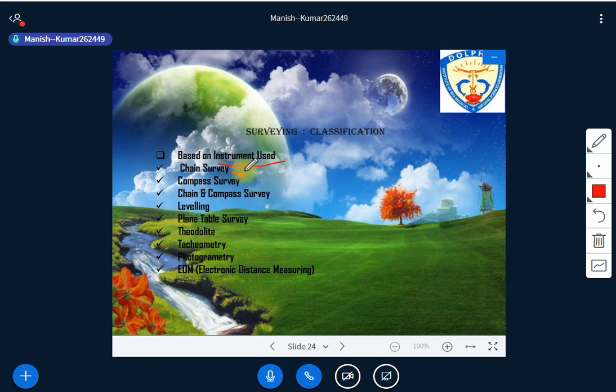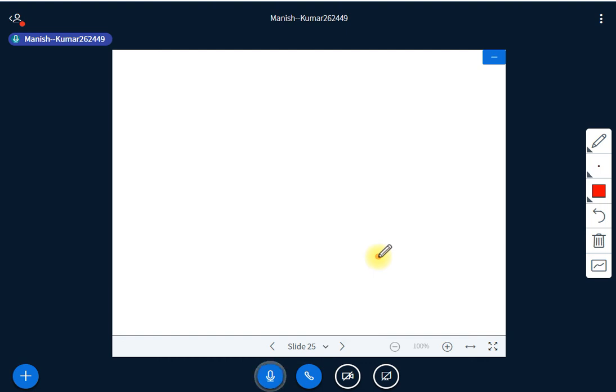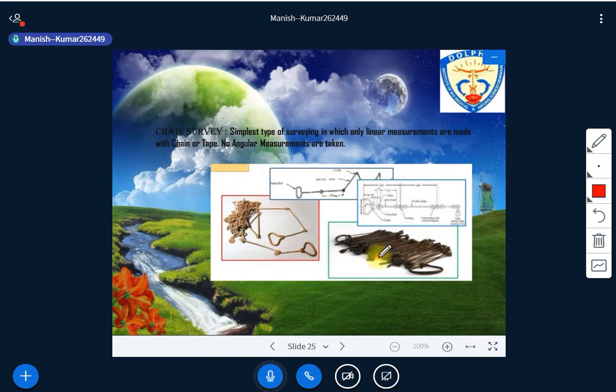We have chain, compass, then levelling. Level is one instrument. Plane table survey, theodolite, tachometry, photogrammetry and electronic distance measuring. So these are the instruments that are used for surveying purposes. Let me explain all of these individually again. I'll just give you a brief introduction today, and later on I'll elaborate on everything in some other lecture.